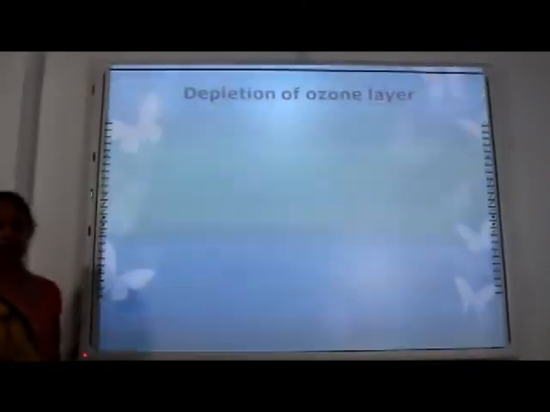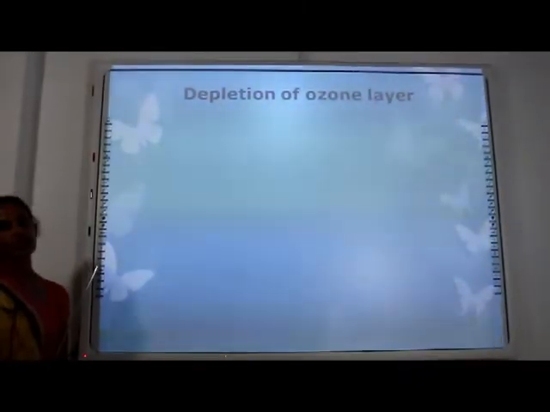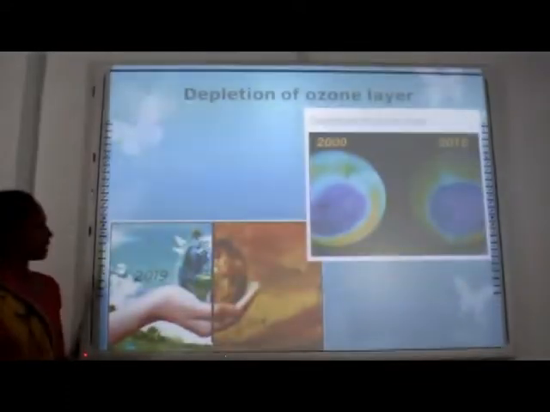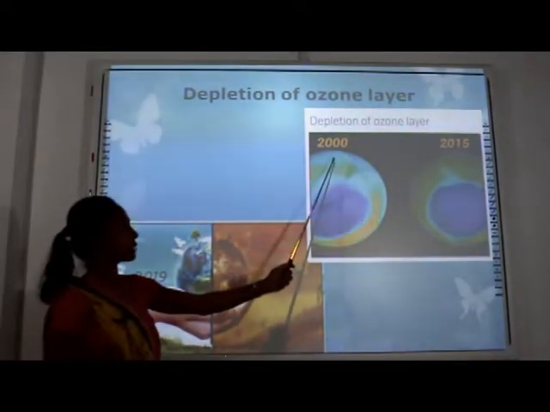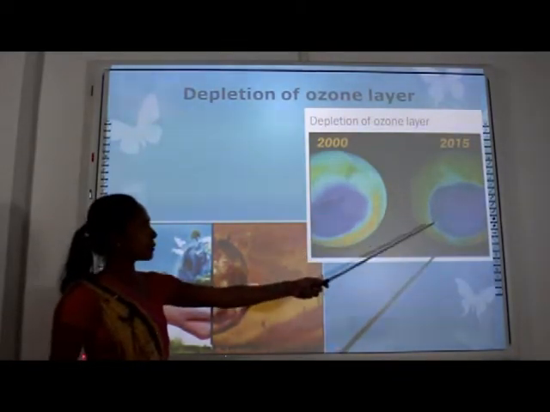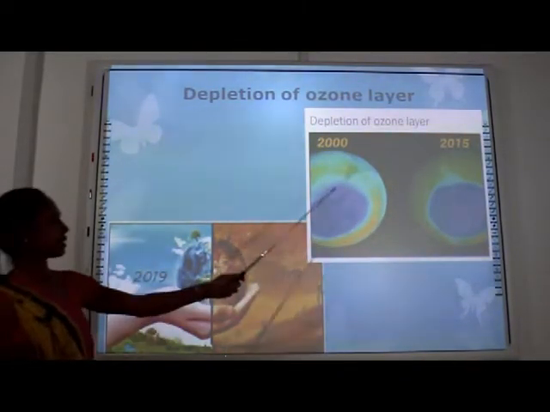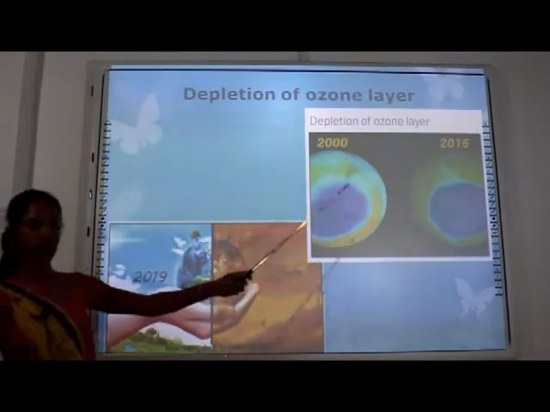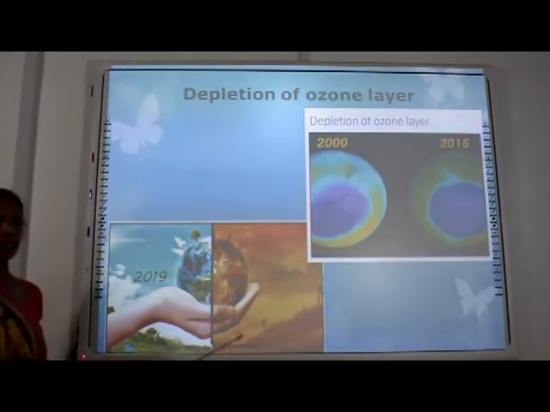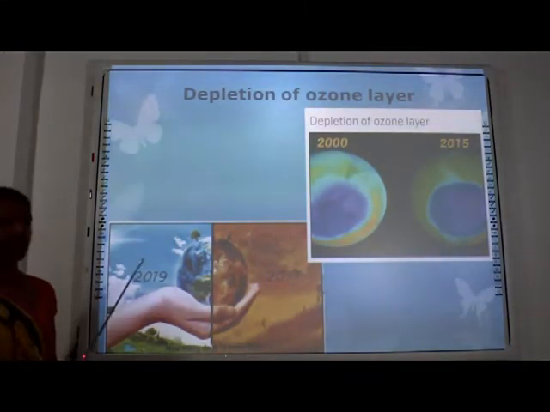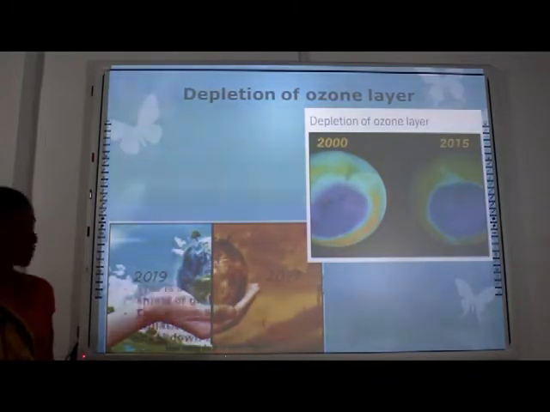Depletion of the ozone layer. Depletion means the thickness is reduced. These are the two diagrams that represent the depletion of the ozone layer in 2000 and 2015. That hole arose due to the depletion of the ozone layer. Then ozone molecules are destroyed due to the greenhouse gases.